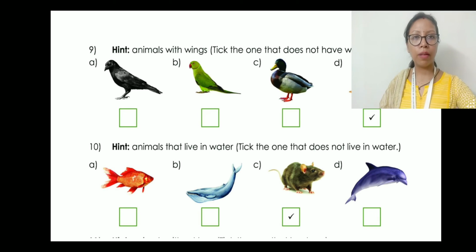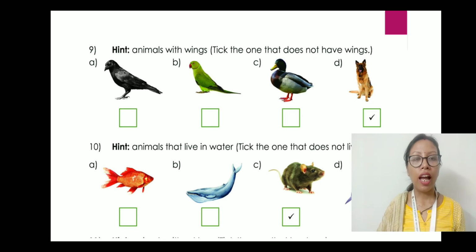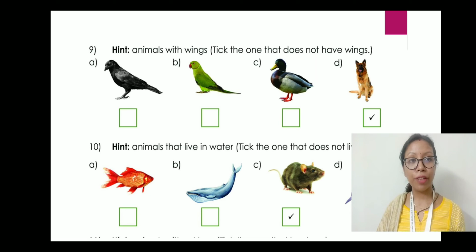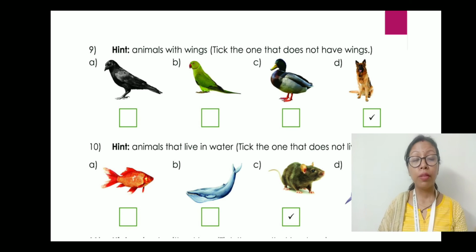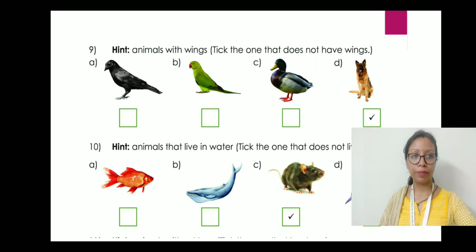Then we have the number 9 question. Here you have to find out which animal does not have wings. Crow has a wing, parrot has a wing, duck has a wing. Dogs, do you think dogs have wings? No, dogs do not have wings. So the dog, we have to put the tick mark in the dog.